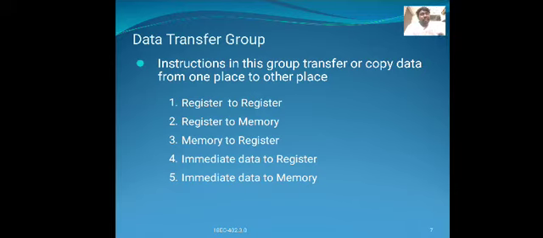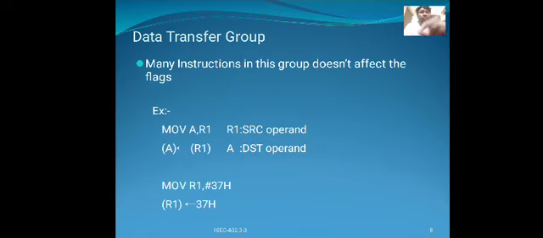The data is transferred or copied from register to memory, from memory to register, and immediate data to register, and immediate data to memory. Many instructions in this group do not affect the flags.